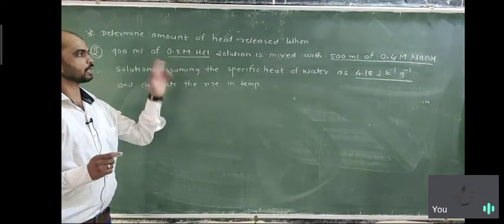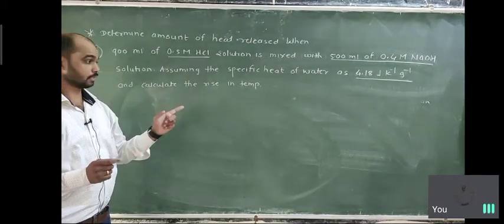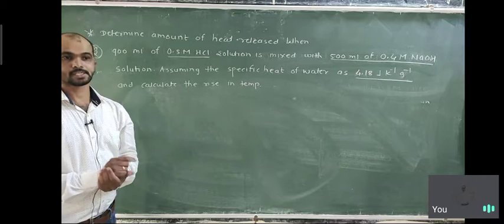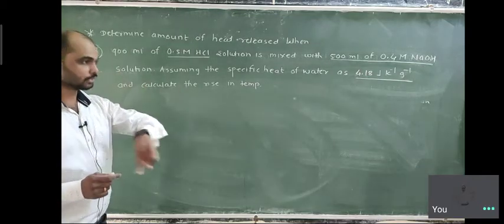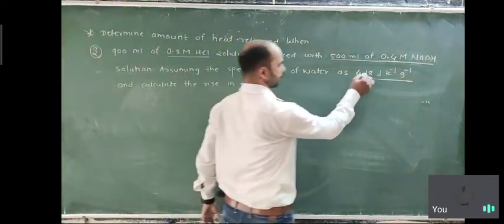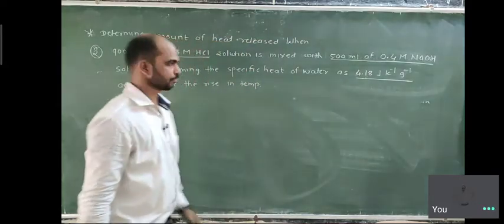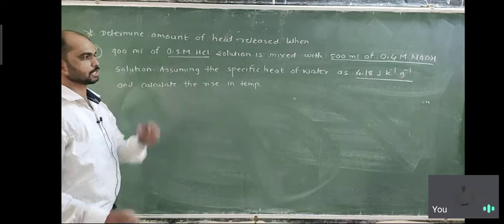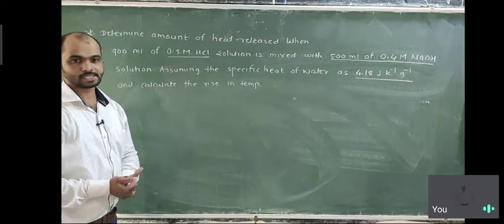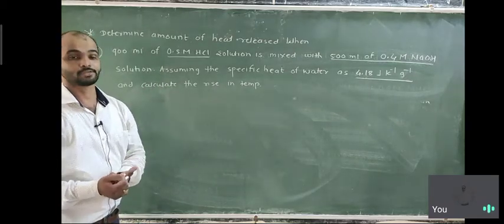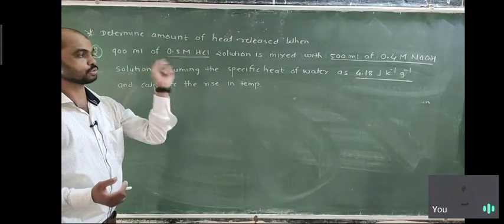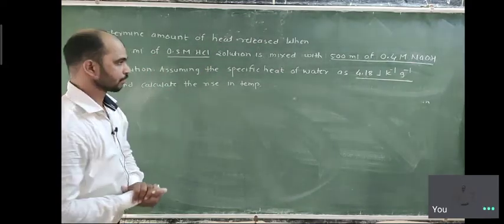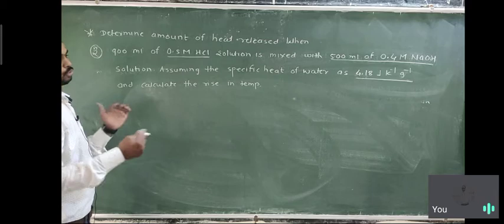We can easily calculate how much heat is released from the first two examples. But we are going to calculate the rise in temperature in degrees Celsius. For that we know the specific heat of water. When this reaction takes place, the temperature increases. So how much will the temperature increase when these two solutions are mixed together? How do we calculate it?